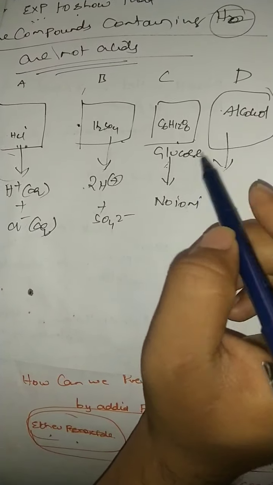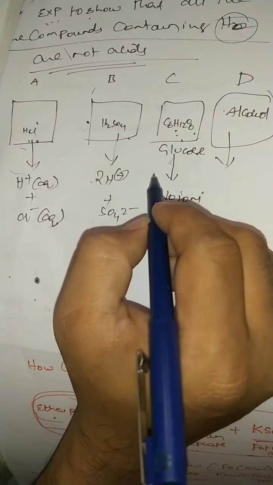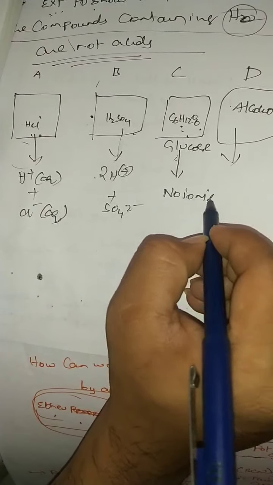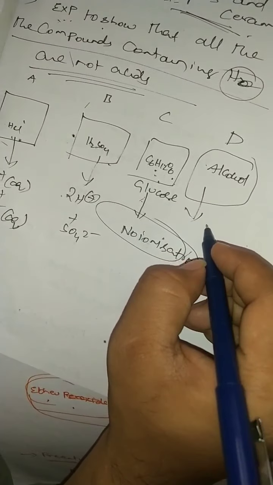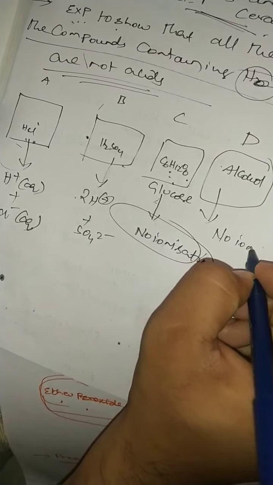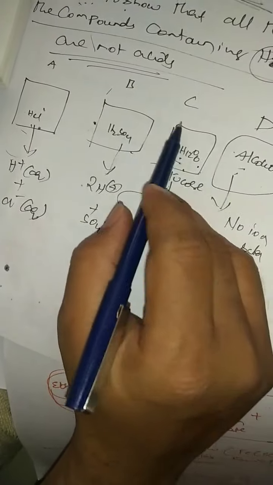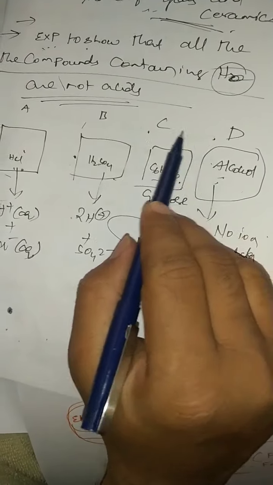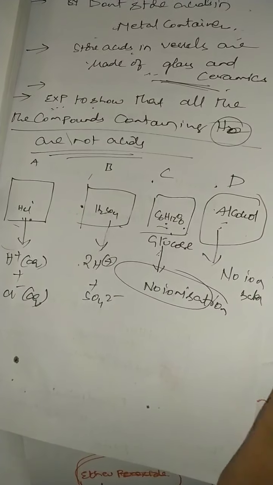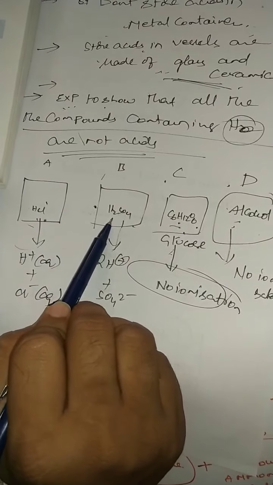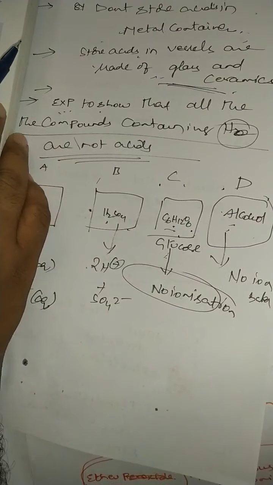So glucose, C6H12O6, even though it contains hydrogen, is a non-electrolyte. It is not an electrolyte. No ionization takes place here. In the same manner, alcohol also, no ionization. So H plus ions are not released in beaker C and beaker D. That's why the bulb present in beaker C and beaker D didn't glow, right? The bulb in beaker A and beaker B has glowed, but in beaker C and beaker D, no glow in the bulb is observed.